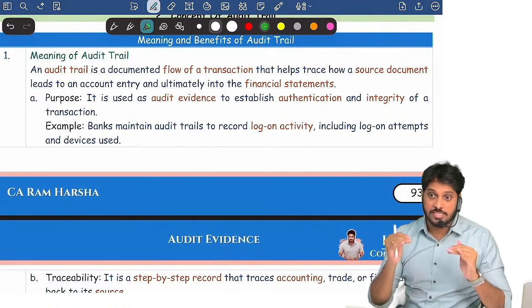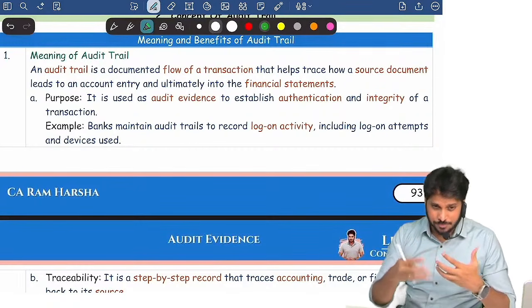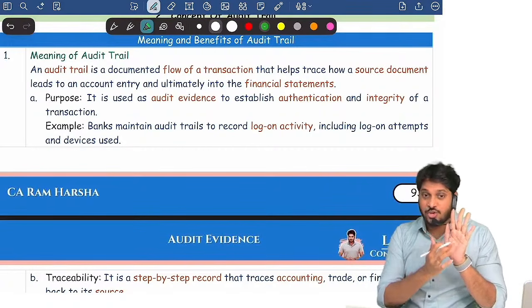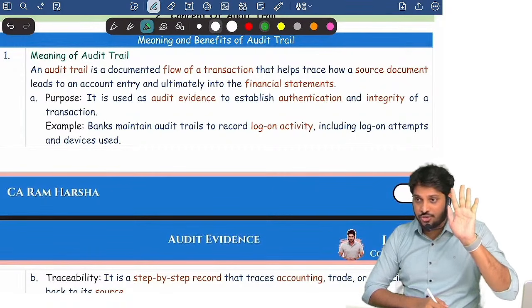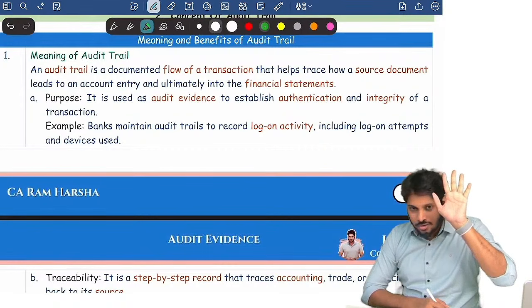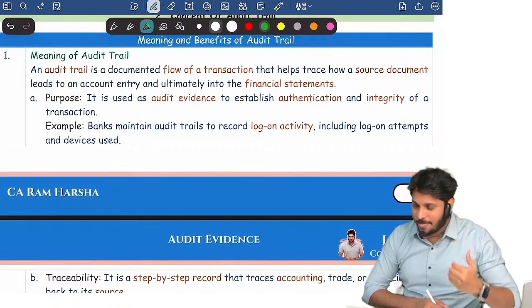A log is maintained. So this is called audit trail. For example, in all of your phones, you can track your usage of the phone. How much time you spent on Instagram, how much time you spent on YouTube, how much time you spent on such and such app, you can track. That's a tracker. That's an audit trail. Audit trail is like an audit track. It's a tracker. Are you getting it?